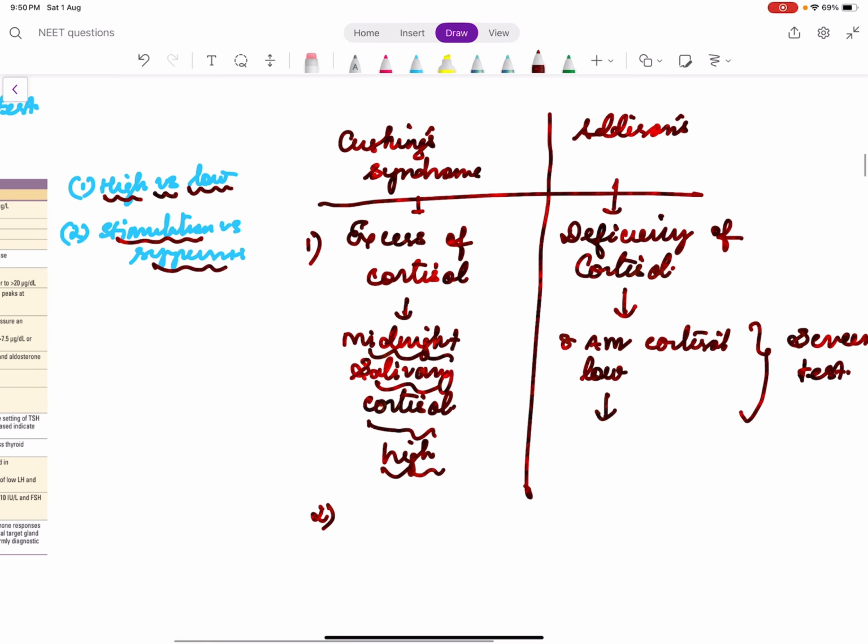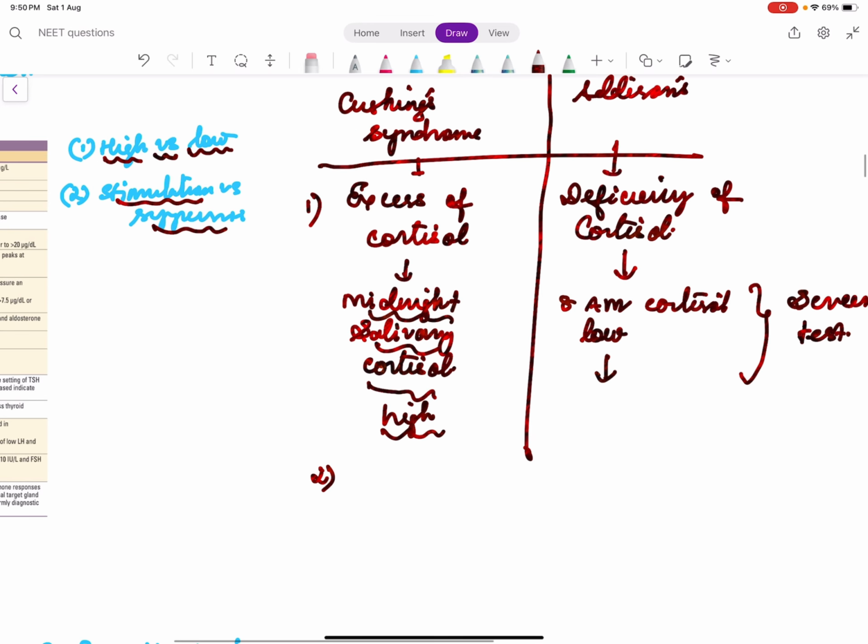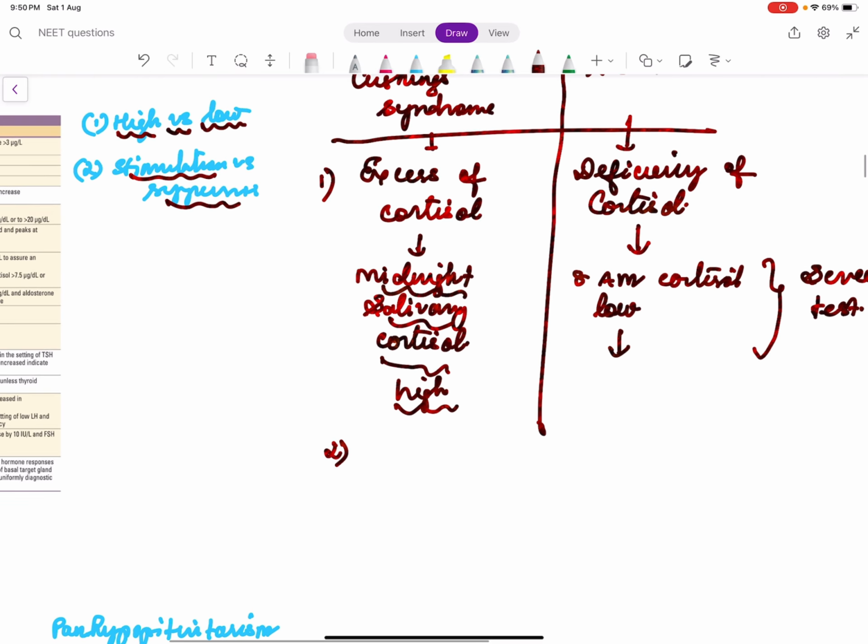Here is where your feedback, the hypothalamic pituitary axis, comes into play. So in Cushing syndrome, the hormone is in excess. When do you actually say it is excess? When it cannot be suppressed by feedback inhibition. So cortisol is produced by the adrenal cortex. What stimulates the adrenal cortex? The adrenocorticotropic hormone from the anterior pituitary stimulates the cortex. So we say that Cushing syndrome is there when it cannot be suppressed.